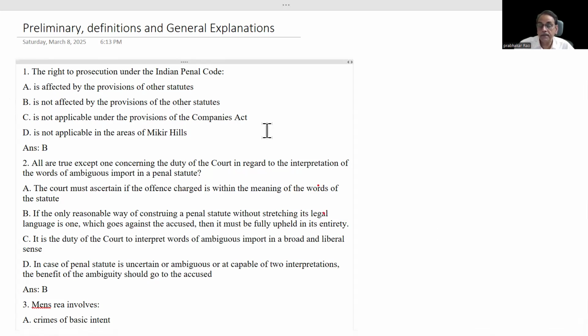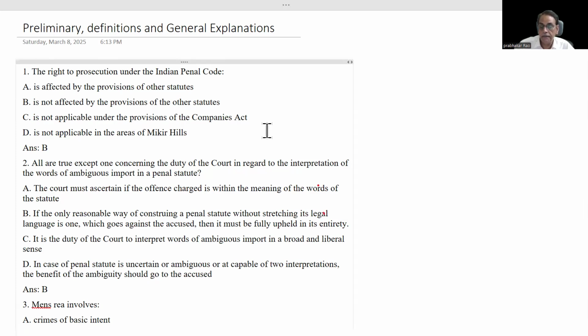Actually, the provisions of the Indian Penal Code as well as BNS will not be affected by the provisions of other statutes. The provisions in the BNS itself will cover the offences mentioned there. If there are any other offences which have not been covered by BNS, there are separate statutes for them, and under those statutes they will be dealt with.